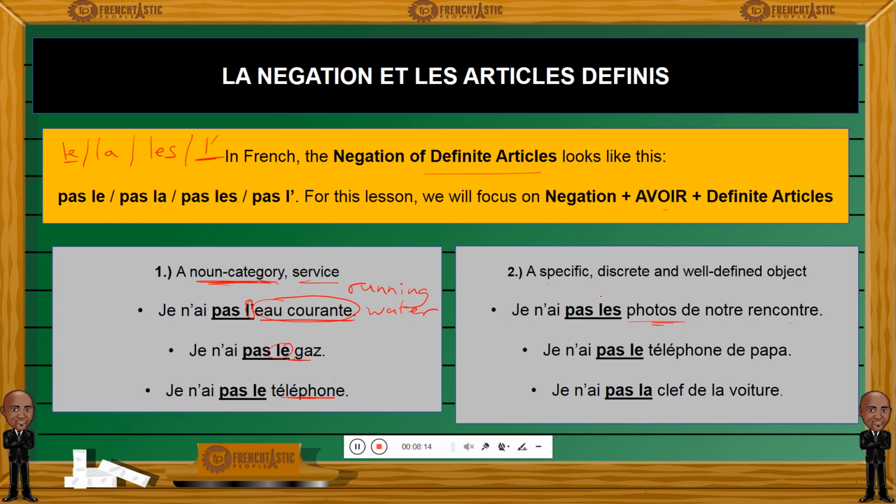Well, here we're dealing with les photos, the pictures. But it's not any picture. It's the pictures of our encounter. So this makes the pictures specific. I am talking about the pictures of our encounter, not any kind of pictures. So we're dealing with a specific, well-defined noun. In this case, we will have to stick to the definite article les. Je n'ai pas les photos de notre rencontre.